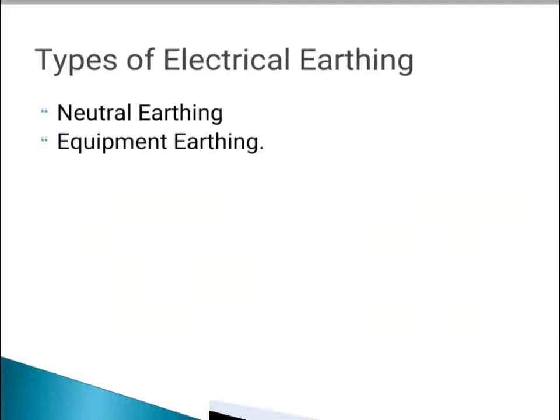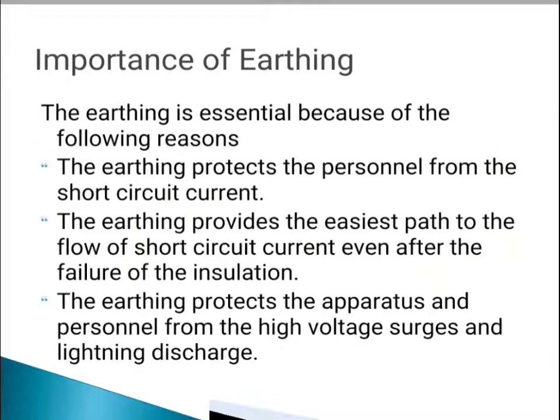Suppose we consider a motor, and the wiring of that motor accidentally touches the body of the machine. If you touch the machine body, then you get a shock. So we provide equipment earthing, which is nothing but providing a low resistance path to the current. Because of that, the current flows to the earth and we protect the equipment and person from electrical shock.